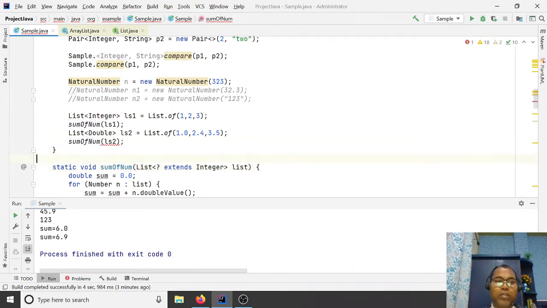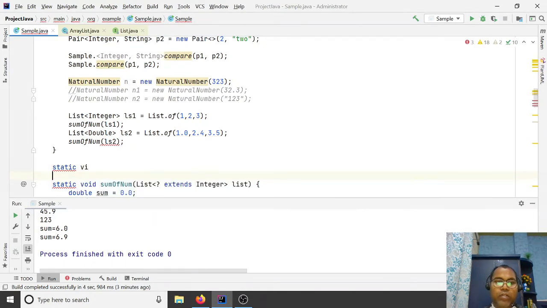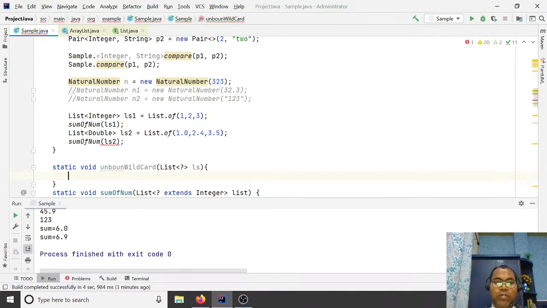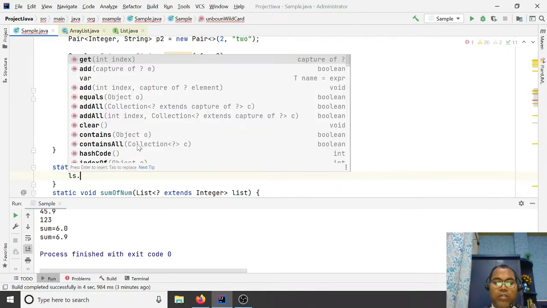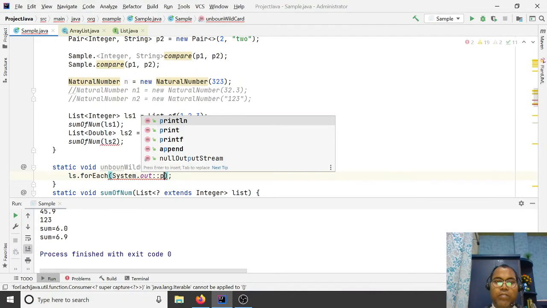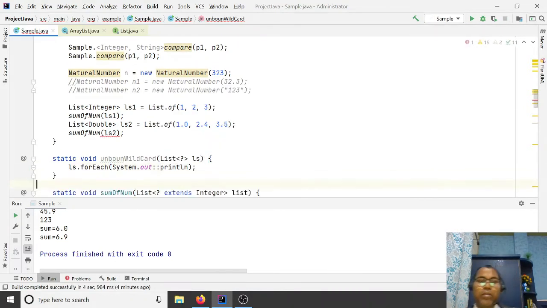So if you say static void unbound wildcard, here it supports a list of everything. They support each thing.